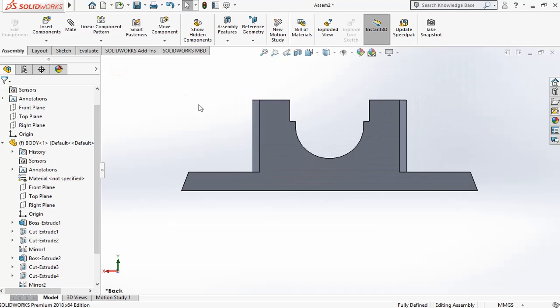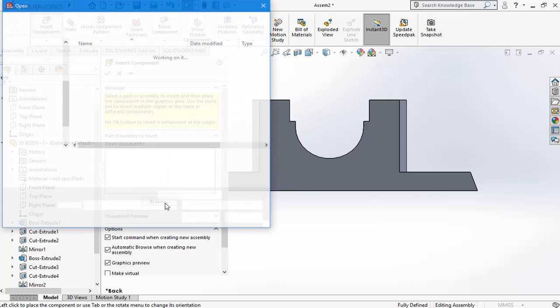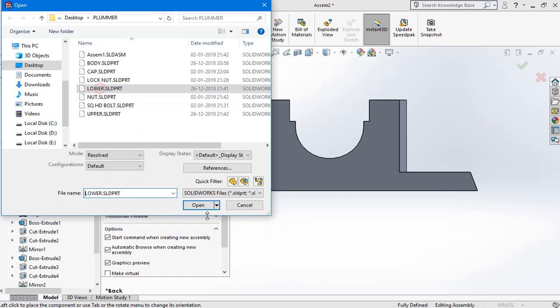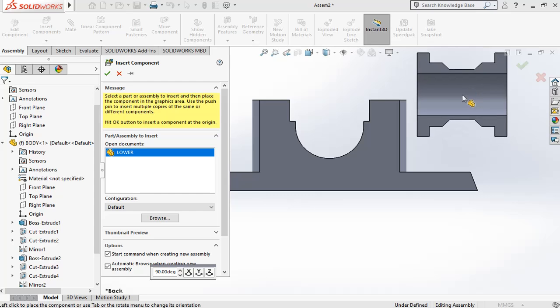Now the body is inserted. Next one, lower brass.